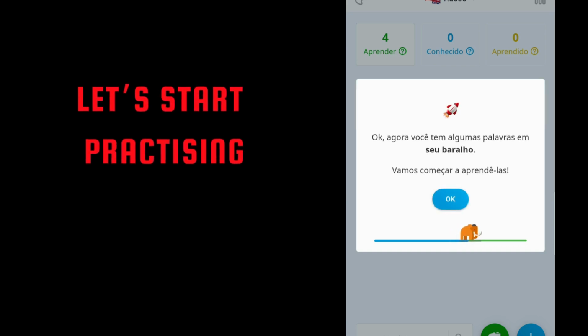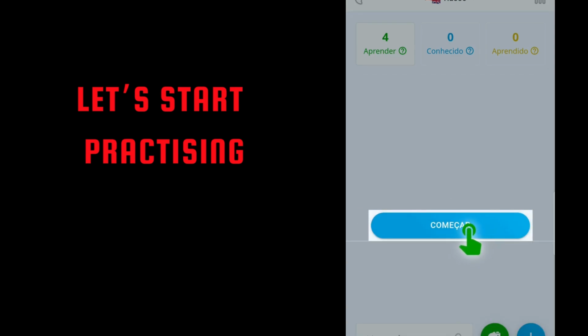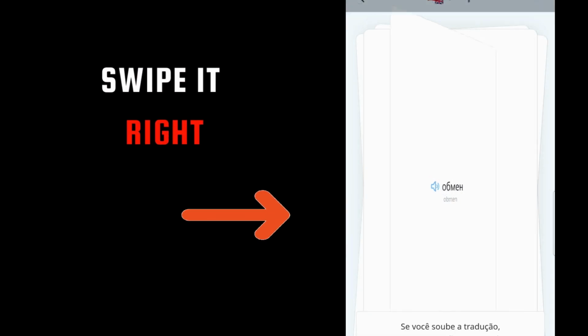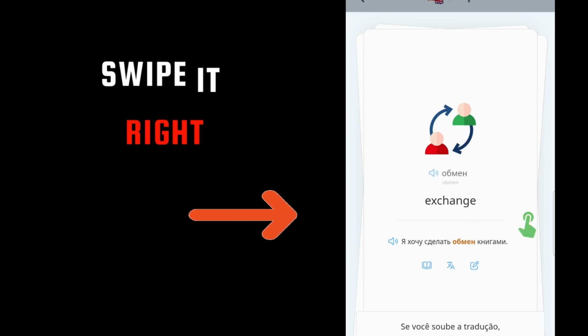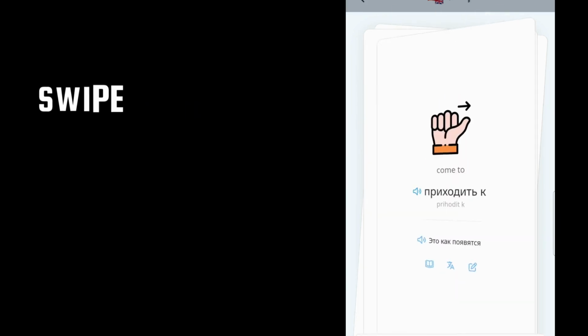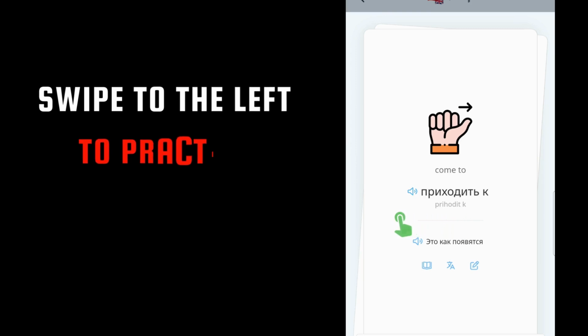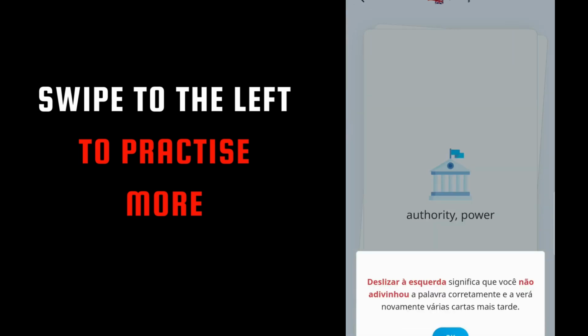You listen to the words, try to remember what it means, and then you click on it and you see the translation to see if you were right. So if you know the word, swipe it to the right. This means you will see it later on, but not just now. You're not practicing it because you already know it. If you don't know the word, swipe it left, because this means that you will see it and practice it more. Explanation again about swiping left and right.